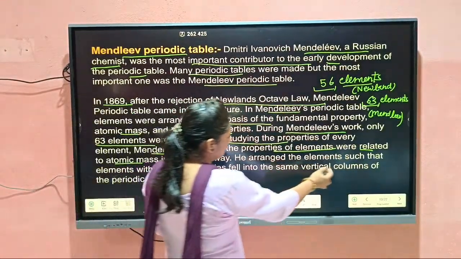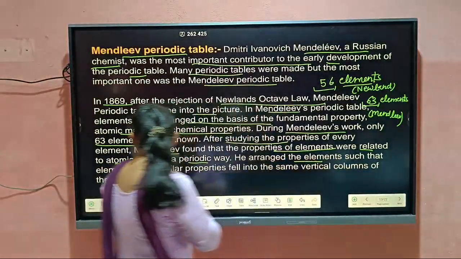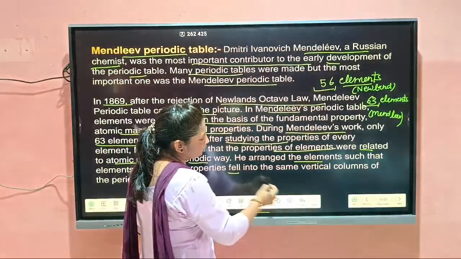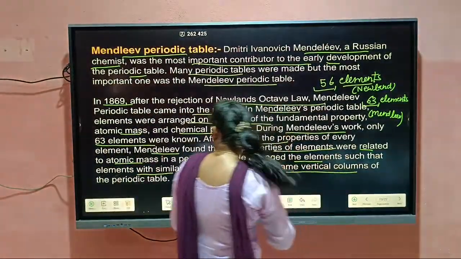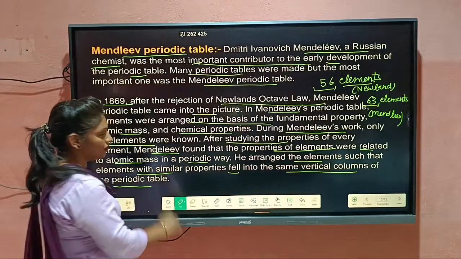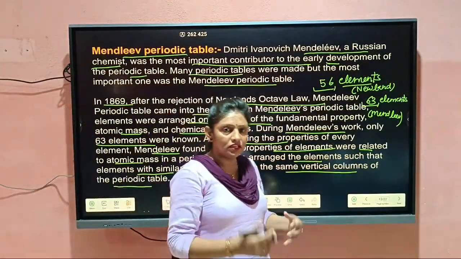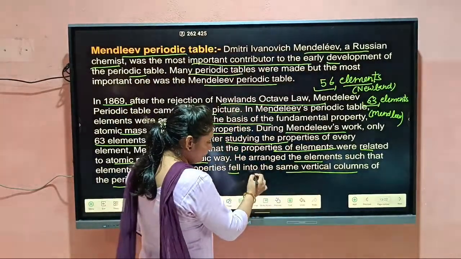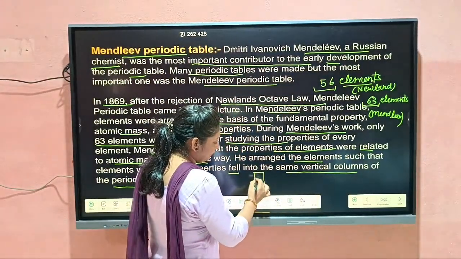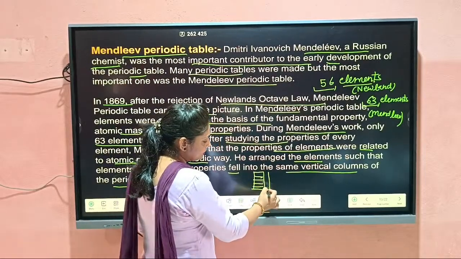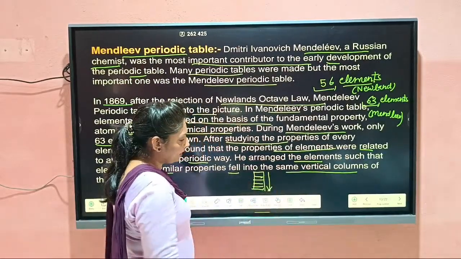He arranged the elements such that elements with similar properties fell into the same vertical column of the periodic table. Means he arranged the elements in this way so that elements of the same properties lie in the same vertical column.